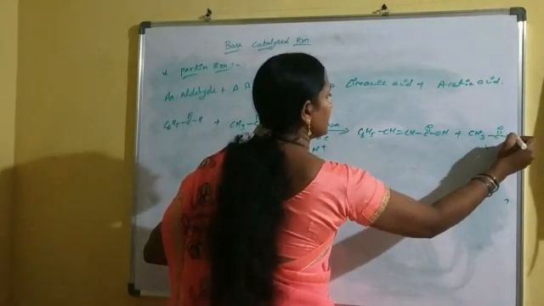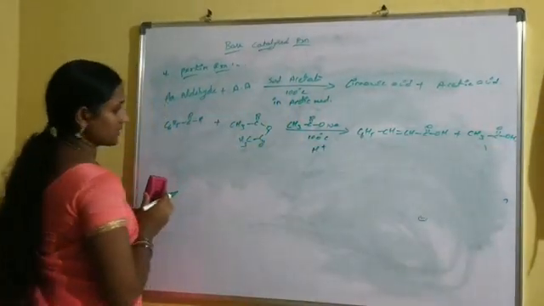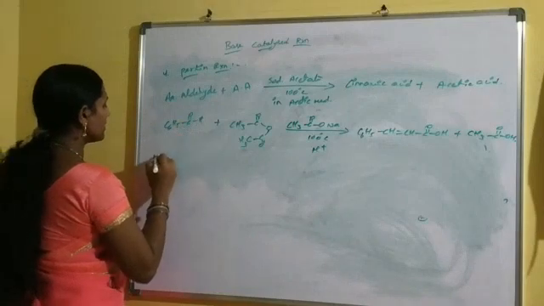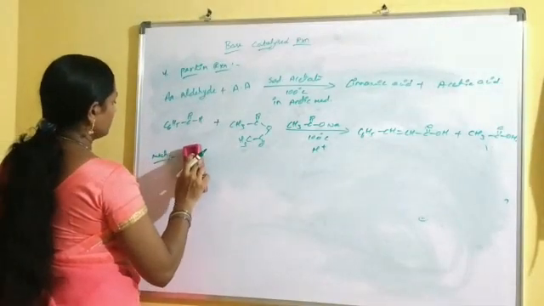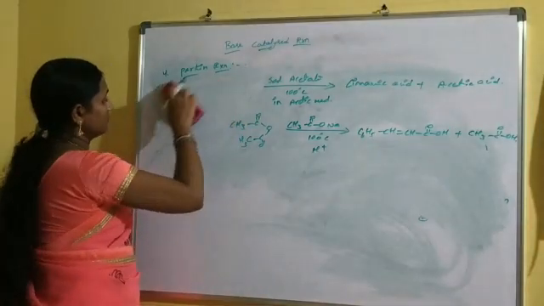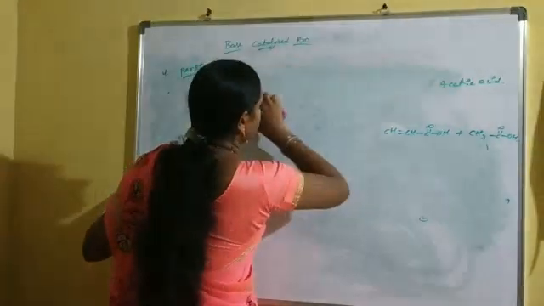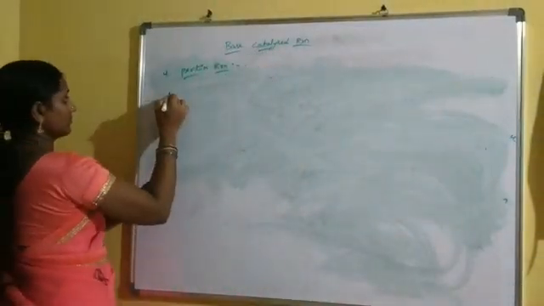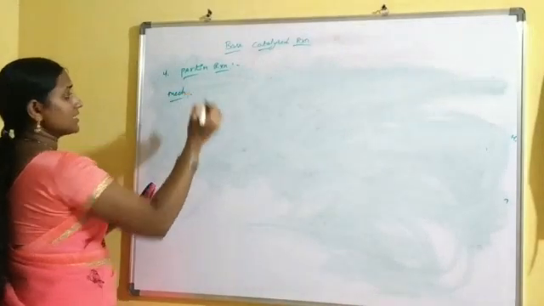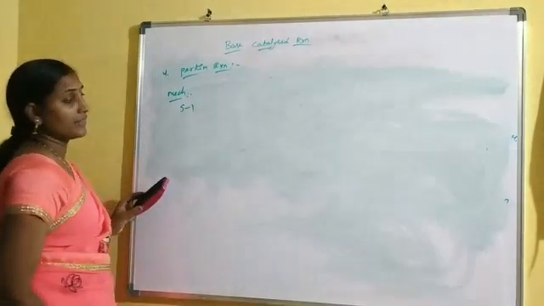In the Perkin reaction, the mechanism is more important in our syllabus. The mechanism of the Perkin reaction involves several steps.